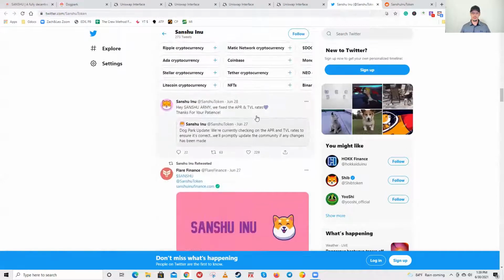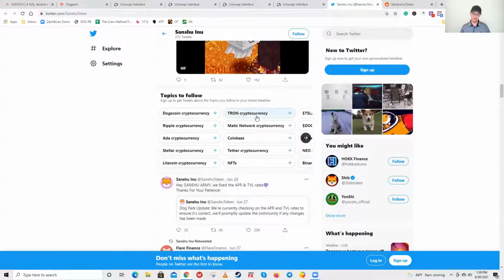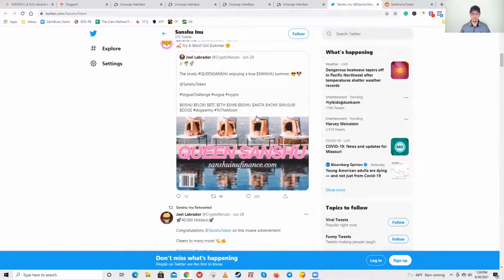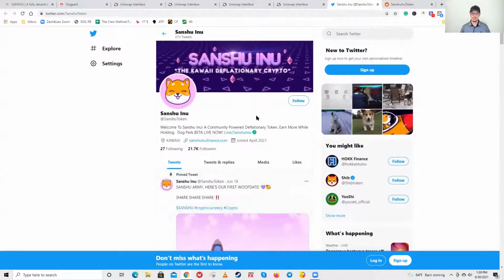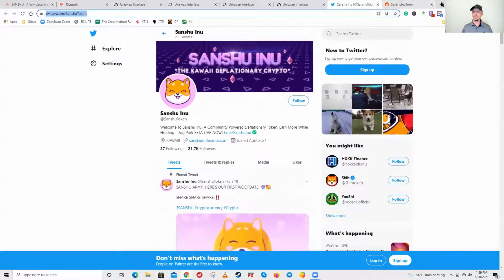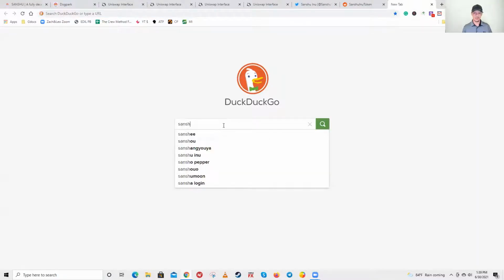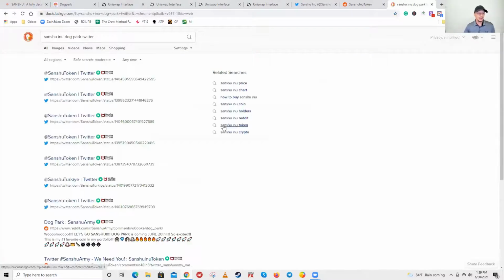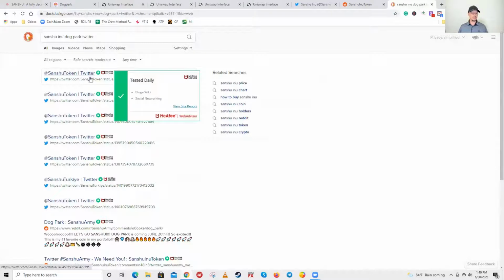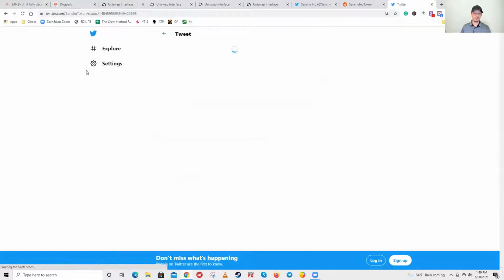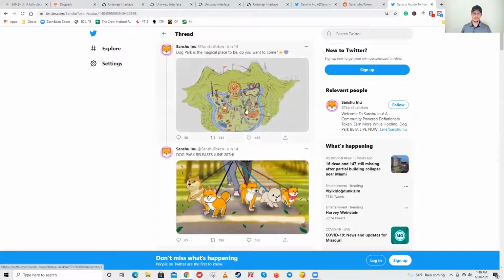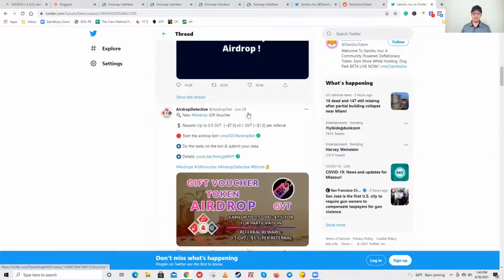Where did that go? Okay, so let's do Google, it can be our best friend, or DuckDuckGo, either way. Sanshu Inu Dog Park Twitter. Okay, so let's see, little doggy park stuff there.